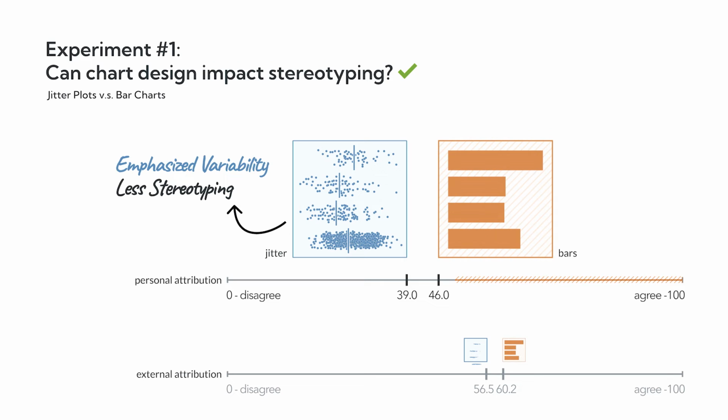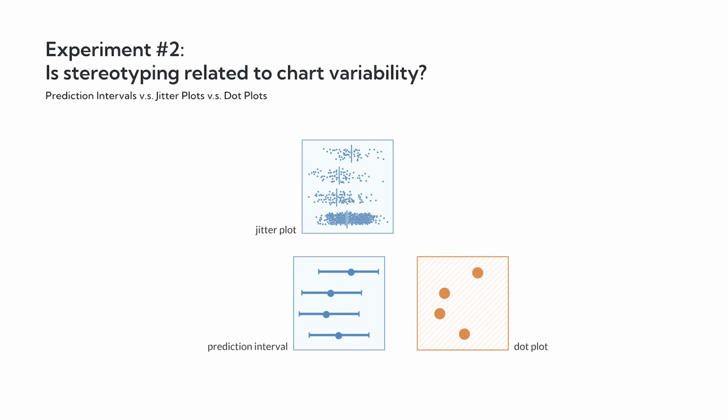But jitter plots and bar charts are obviously not an apples-to-apples comparison, and so the next experiments tried to isolate the effect. In experiment 2, we compared 3 different charts, a prediction interval, another jitter plot, and a plain dot plot. In this experiment, the dot plot replaced the bar chart from experiment 1. The dot plot has no indication of within-group variability, but unlike a bar chart, it's symmetric and uses a dot as the marker. Then, in addition to jitter plots, we also tested prediction intervals. Because they're based on standard deviation of the outcomes, the intervals are long and tend to overlap. But unlike jitter plots, prediction intervals don't show the shape of the distribution or use individual markers that could be imagined as small anthropomorphic dot people.